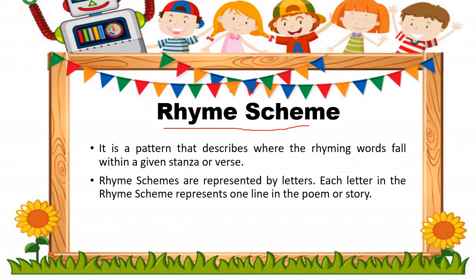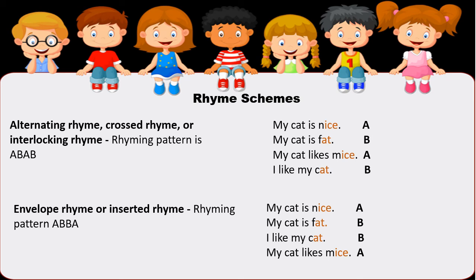And again, as I've mentioned earlier, we have rhyme scheme, which is the pattern that describes where the rhyming words fall within a given stanza or verse. Rhyme schemes are represented by letters, and each letter represents one line in the poem or story. Let's take a look at these examples. The first is called an alternating rhyme, crossed rhyme, or interlocking rhyme. The rhyming pattern is usually ABAB, like this example.